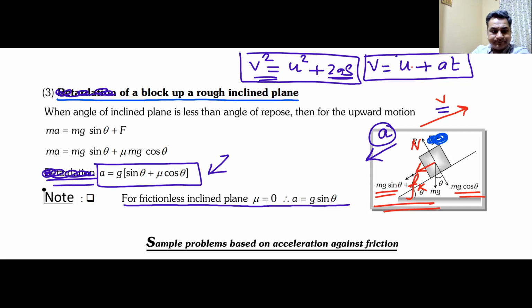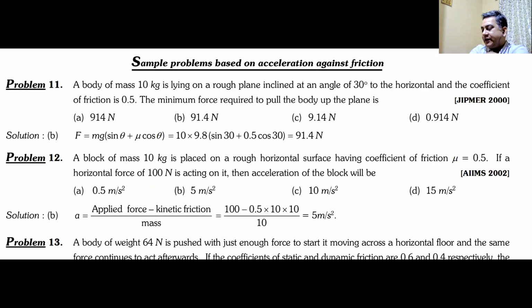Have you noted it down? If you have noted it down, then comes these two problems on your screen. Problem number 11, you will do it here. The rest of the problems, you can try at your hostels or home.